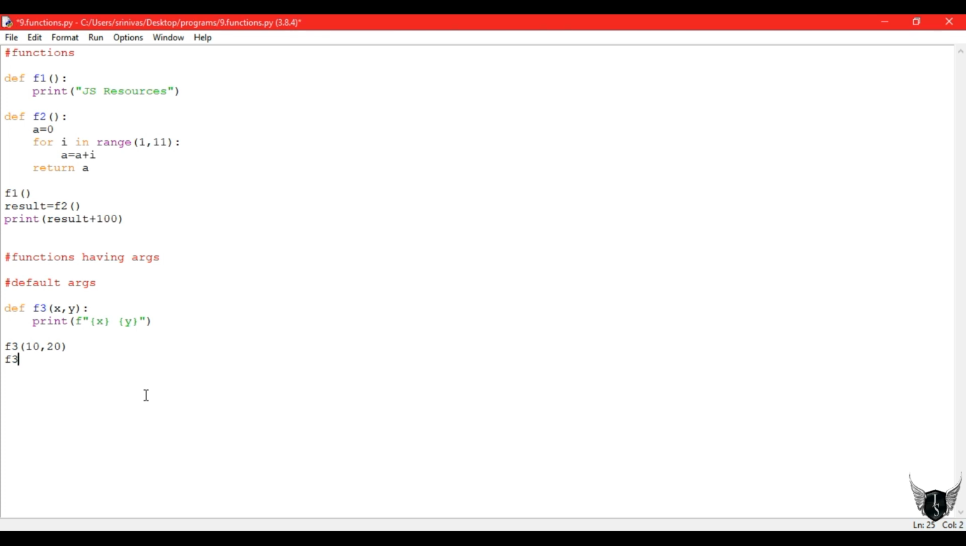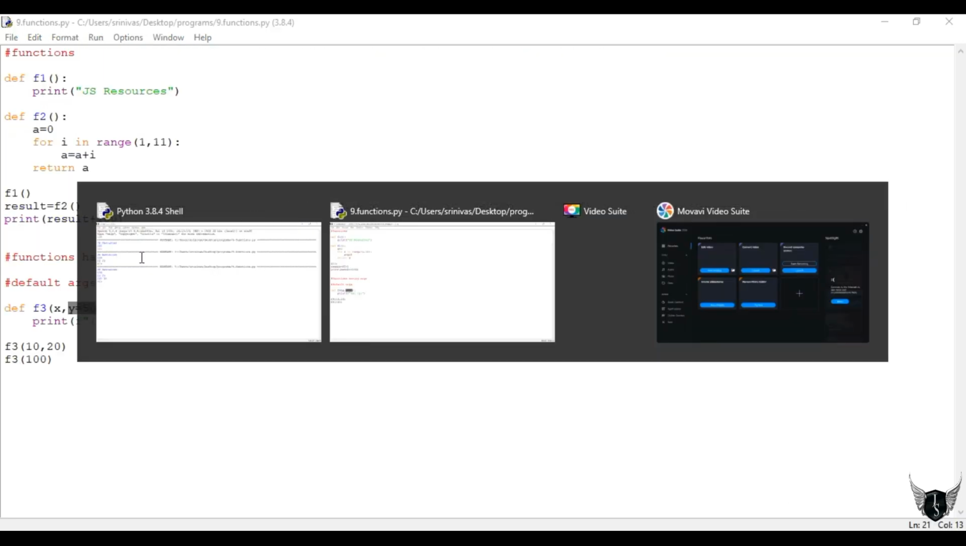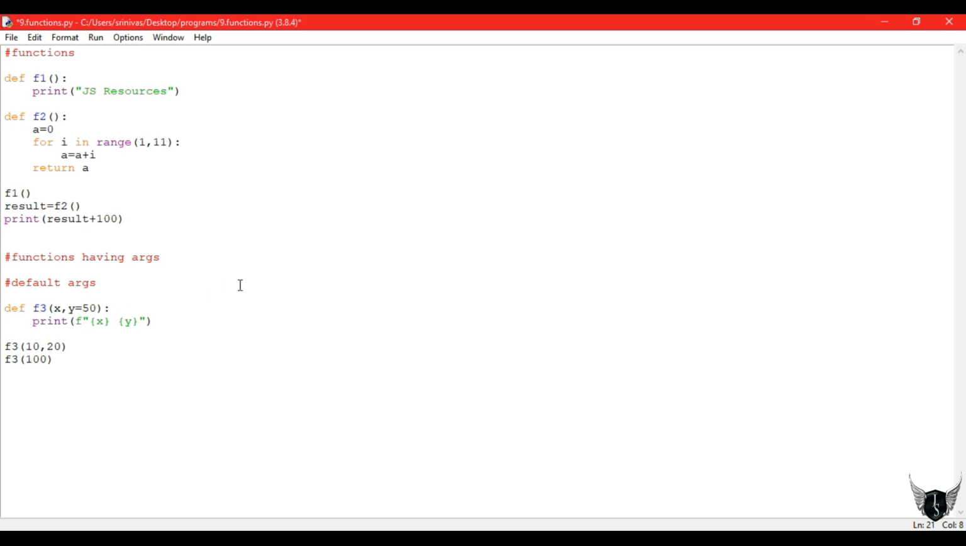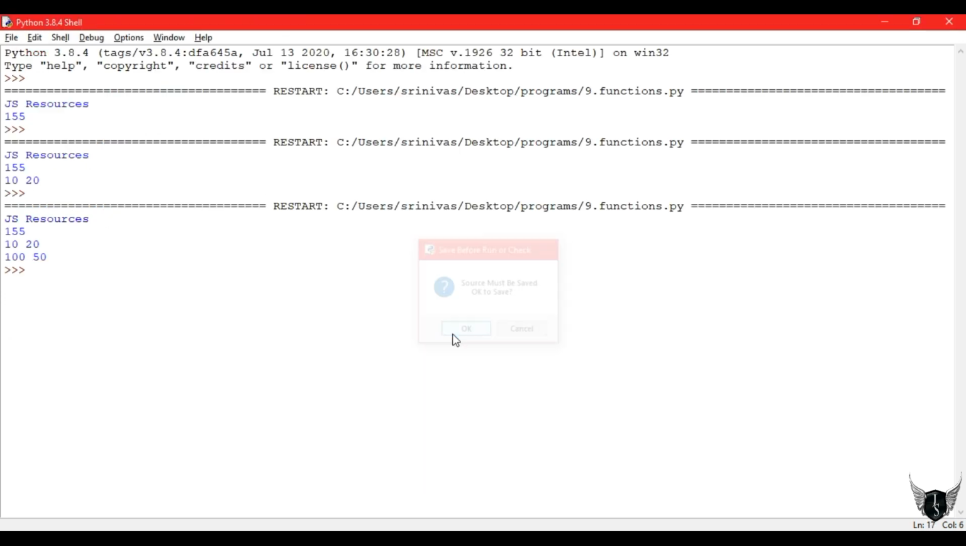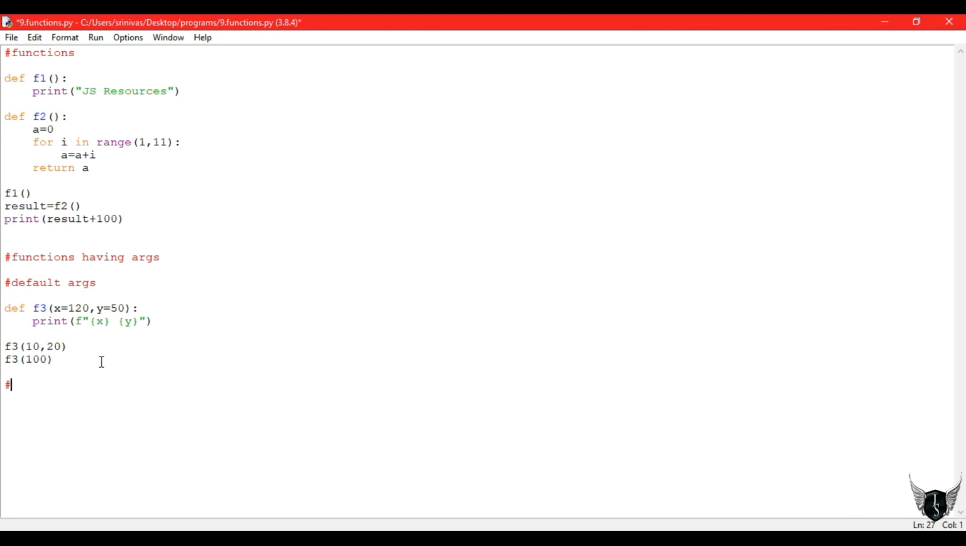Suppose I don't give one value. I will remove 200 and just give the single value 100. So 100 will go to x, but what happened to y? y will not contain anything. So by default y should have 50 if any value is not given. If it is given, take the given value only. If the x value is also not given, take the x and y values by default. Since the x value is given, 120 is not taken. If you don't provide that also, you can. So this is a default argument.